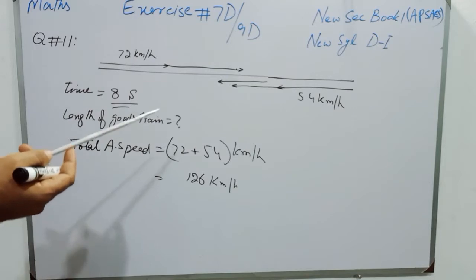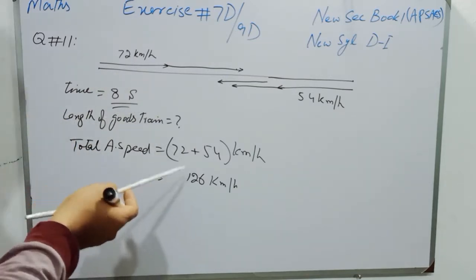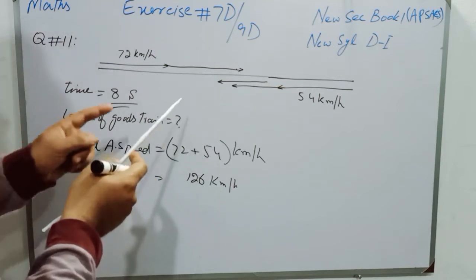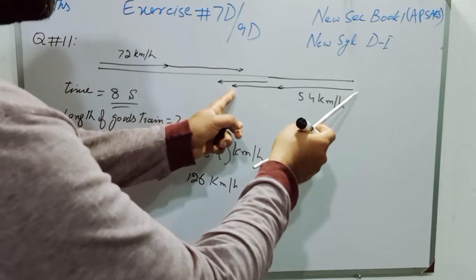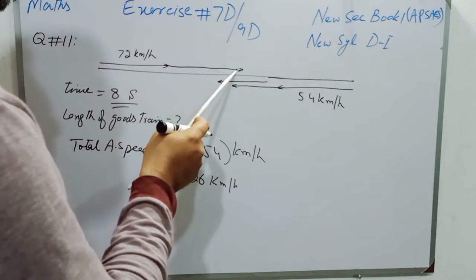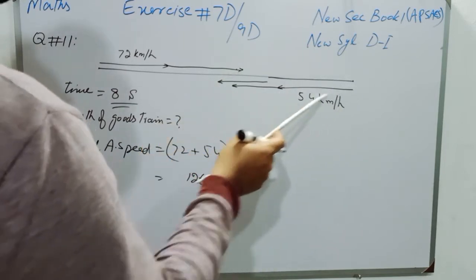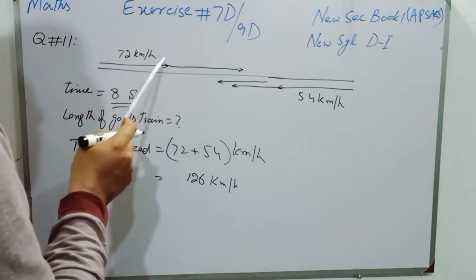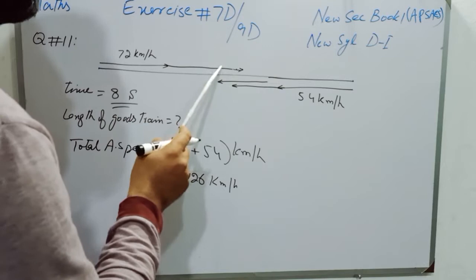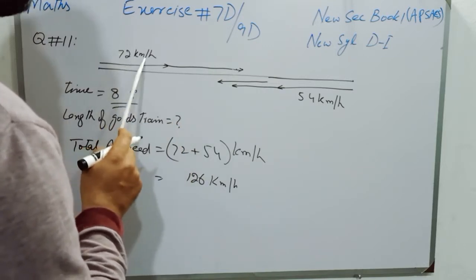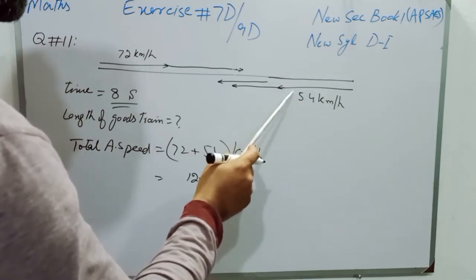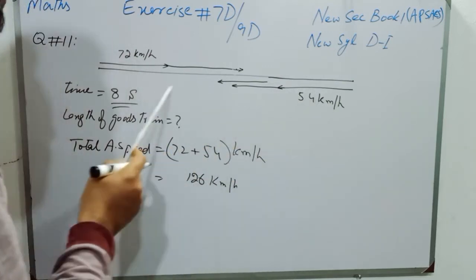So students, we will apply the formula: average speed is equal to distance over time. Time is given, speed is given, so distance will be the length of the goods train, because the observer sitting in the passenger train is observing the goods train. He does not observe his own train because he is sitting at one point, but that point is moving with the speed of 72 km per hour in one direction, and the goods train is moving with the speed of 54 km per hour in the opposite direction.